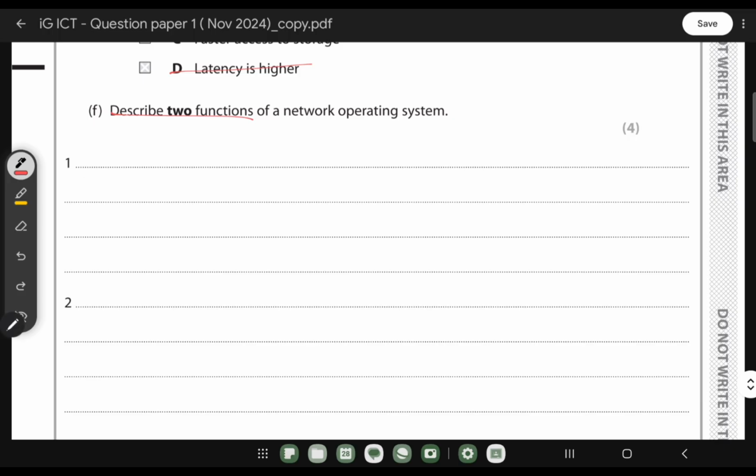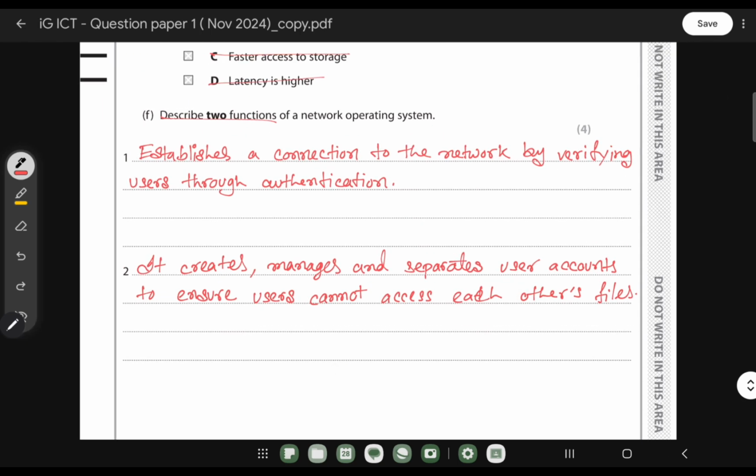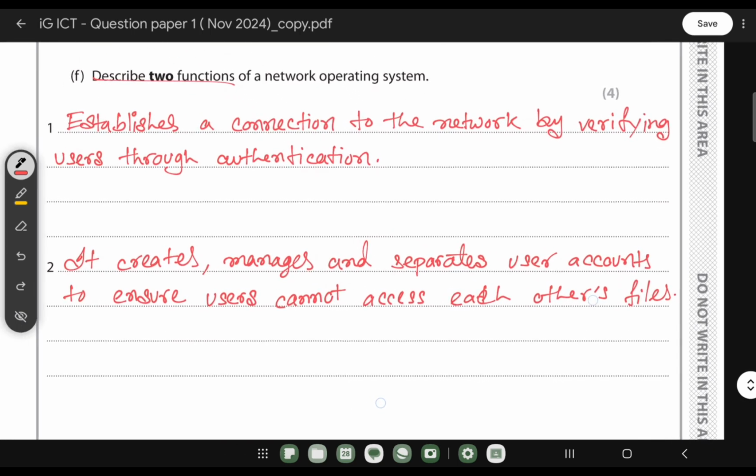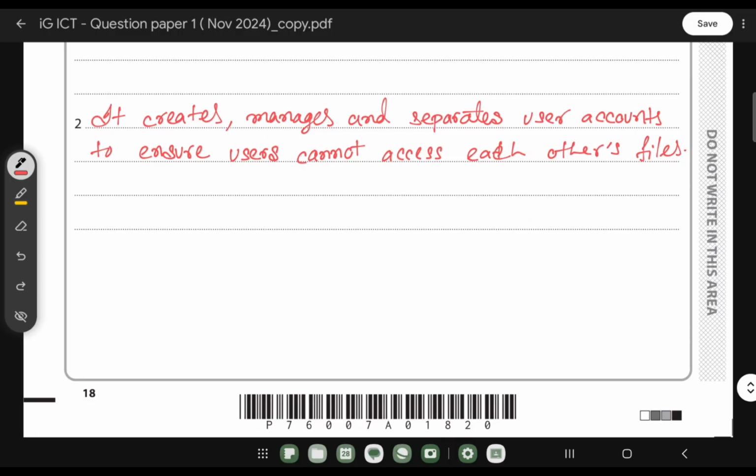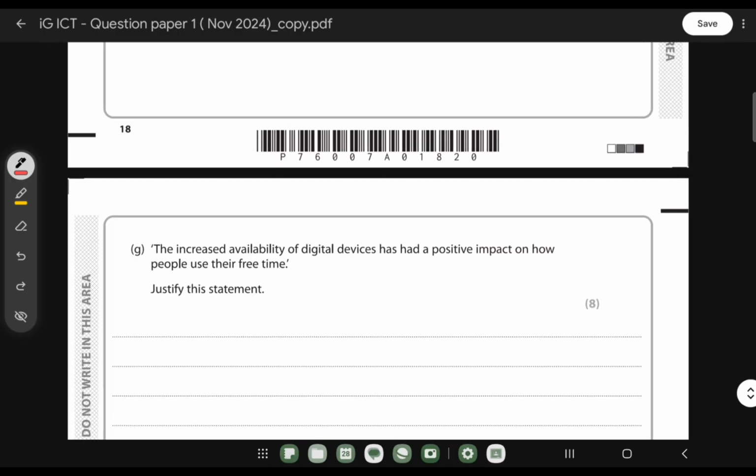So we can write here like that. Which means it establishes a connection to the network by verifying users through authentication. It creates, manages and separates user accounts to ensure users cannot access each other's files.